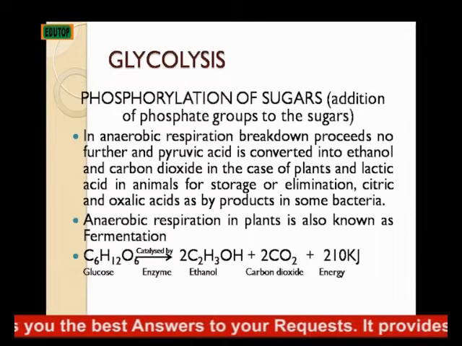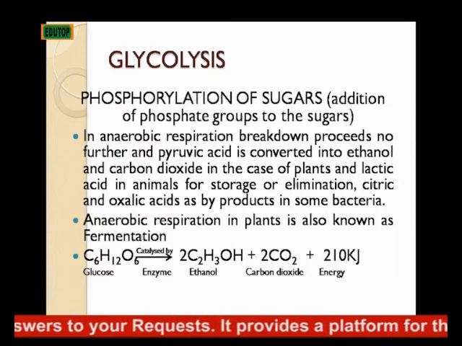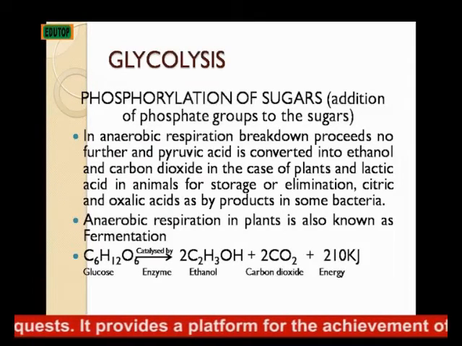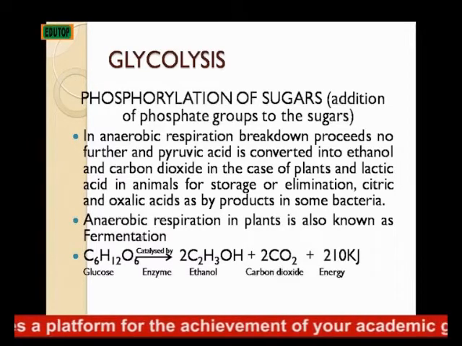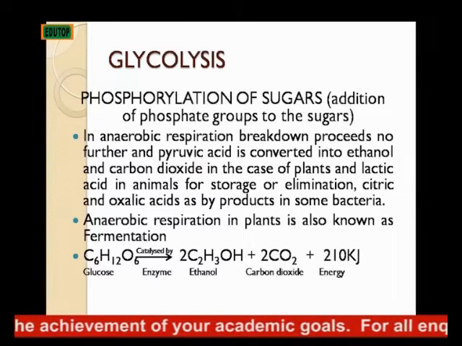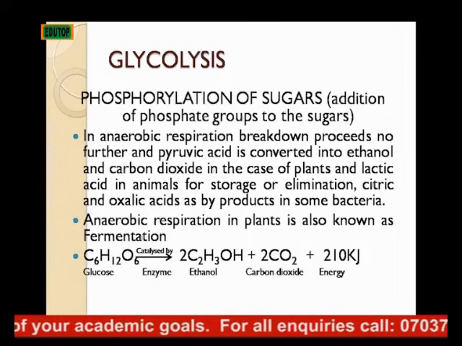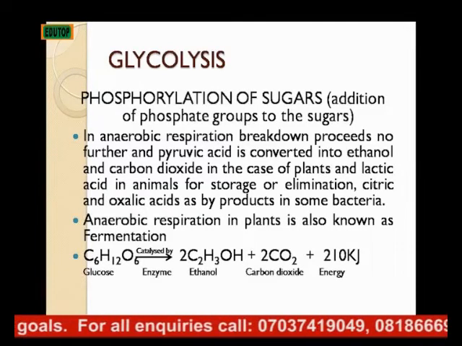I said if it is in plants it is ethanol, if it is in animals it is lactic acid, and if it is in bacteria you have citric acid and oxalic acid. So you have glucose catalyzed by enzyme into 2 molecules of ethanol, 2 molecules of carbon dioxide, then 210 kilojoules as the energy.